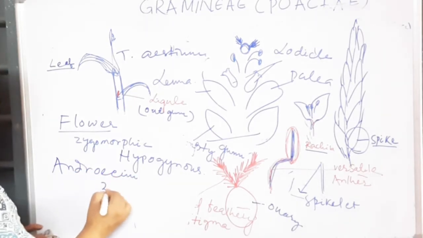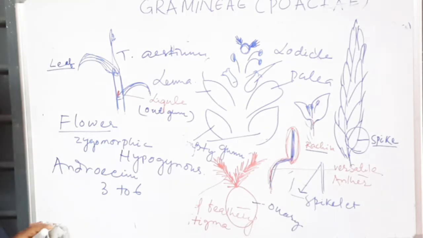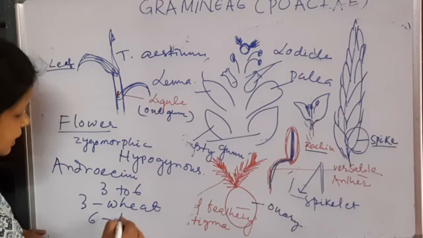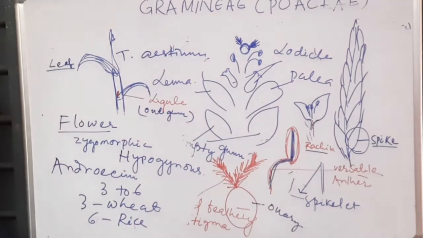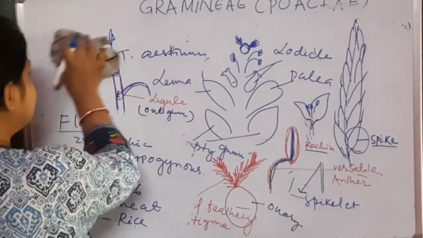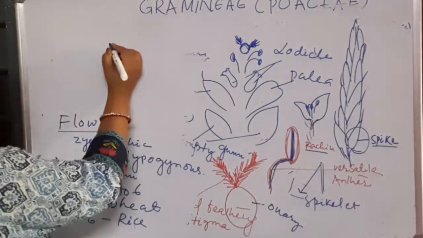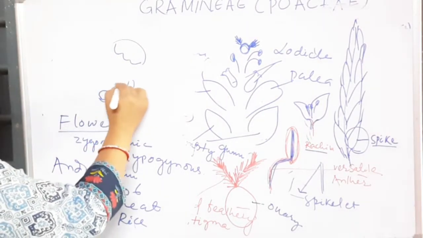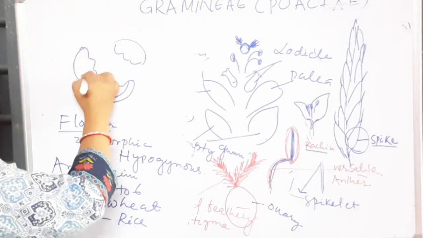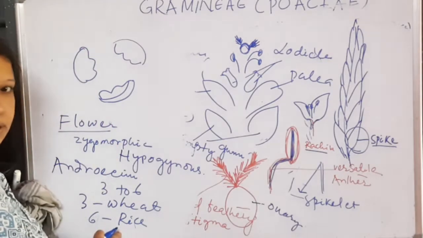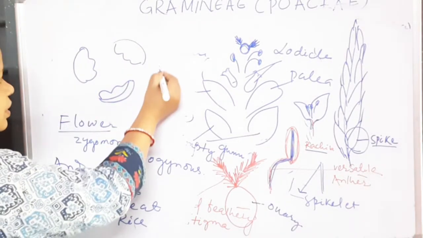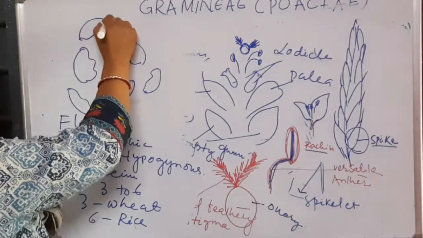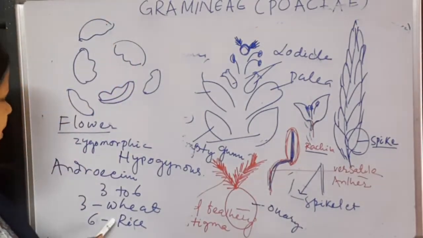Number of stamens 3 to 6. 3 in case of wheat, 6 in case of rice. If the number is 3, they are arranged in a single ring. If this is the stamen of wheat, these are arranged in this ring. And in case of rice, they are arranged in two alternate trimerous whorls. This is another ring having 3 stamens. So these are arranged in this manner.